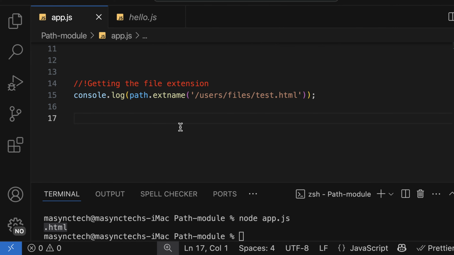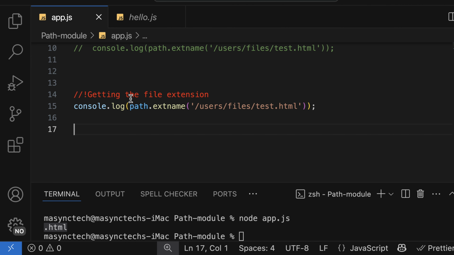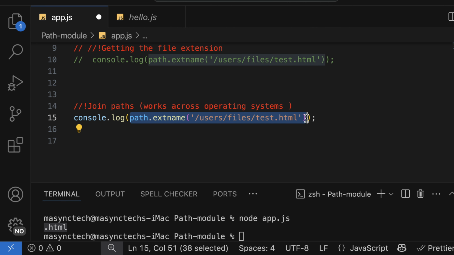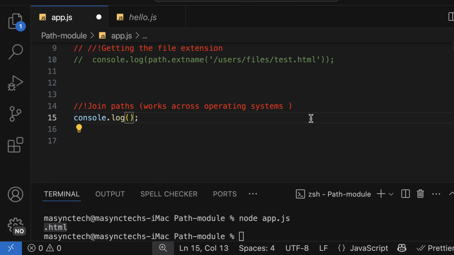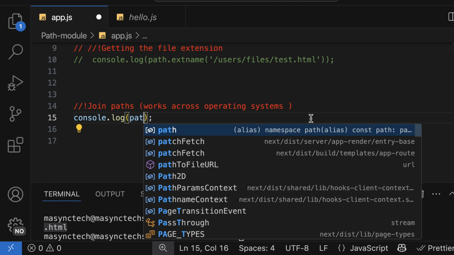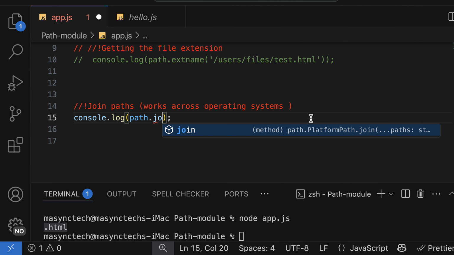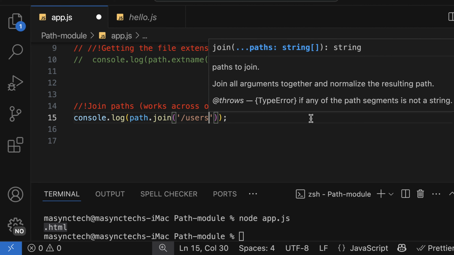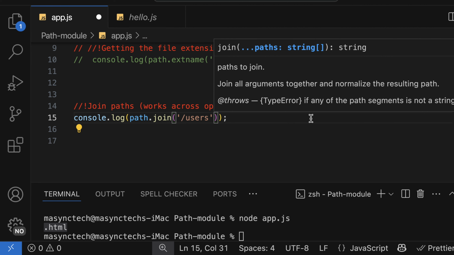Apart from this, we can also join paths, and that's going to work across operating systems. Let me remove this one from here, and it goes like this. We are going to join a couple of paths using path.join. As a function call, we pass in /users, and I want to join this folder plus its file.